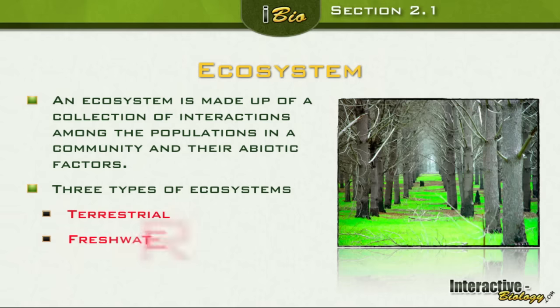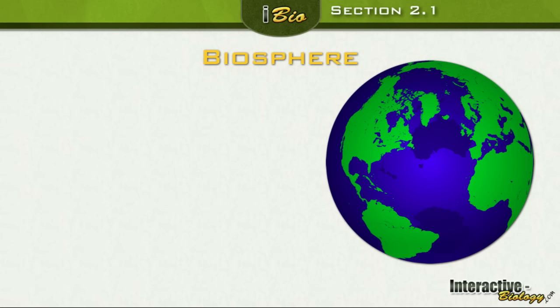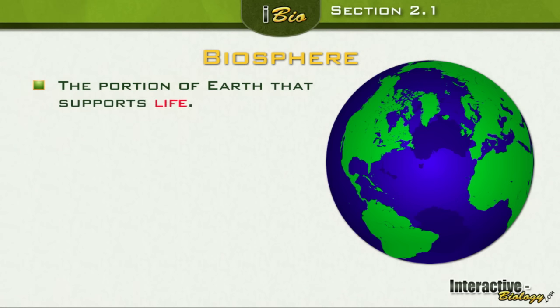Then we have fresh water. And we also have the third, which would be salt water. And you can put next to salt water, marine. That's the same thing. A saltwater ecosystem is a marine environment. So we're talking about the oceans and so on. What's the last level up? Biosphere. So let's go to the biosphere and talk about that a little bit.